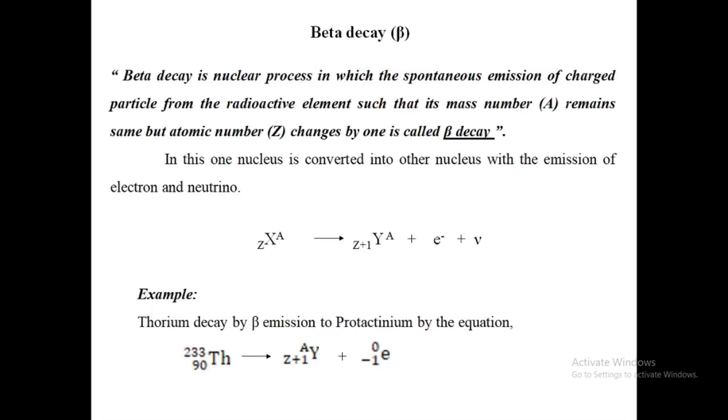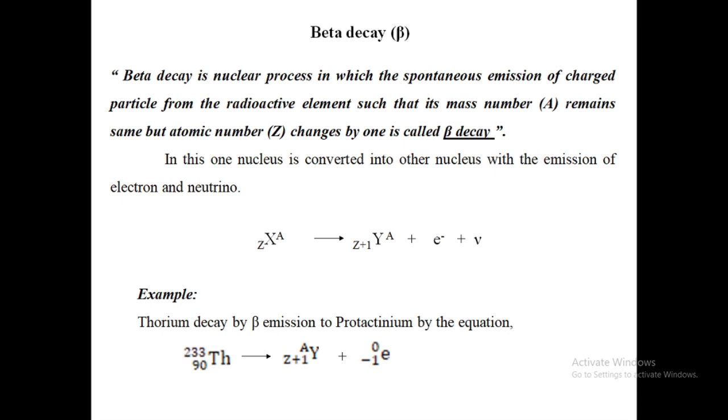Beta decay. Beta decay is the nuclear process in which the spontaneous emission of a charged particle from radioactive elements occurs such that its mass number A remains the same but its atomic number changes by 1. In this, one nucleus is converted into another nucleus with the emission of an electron and a neutrino. That is, ZXA gives rise to Z+1 YA plus electron plus nu.